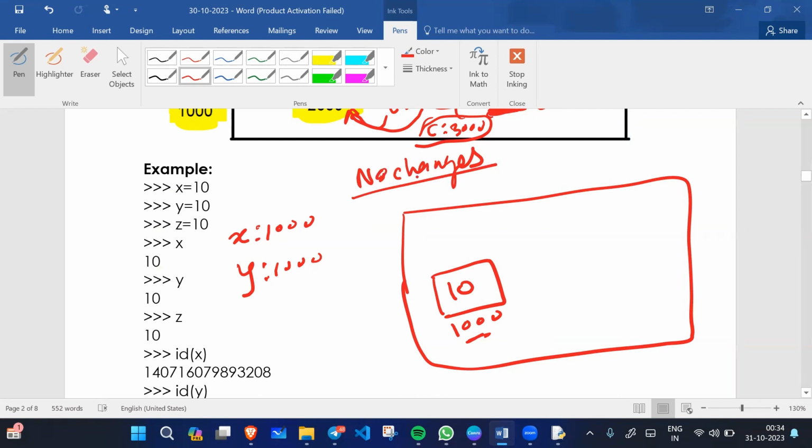But immutable objects are shareable. We can share the address of the memory block. So y will also refer to this memory address. For example, z is also 10. So z will also follow the same memory address.